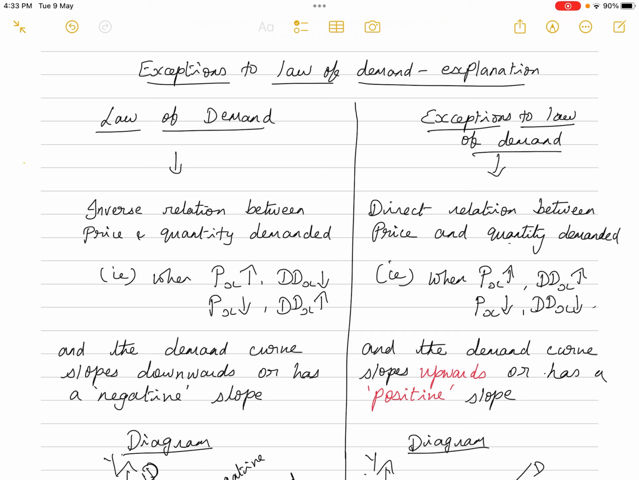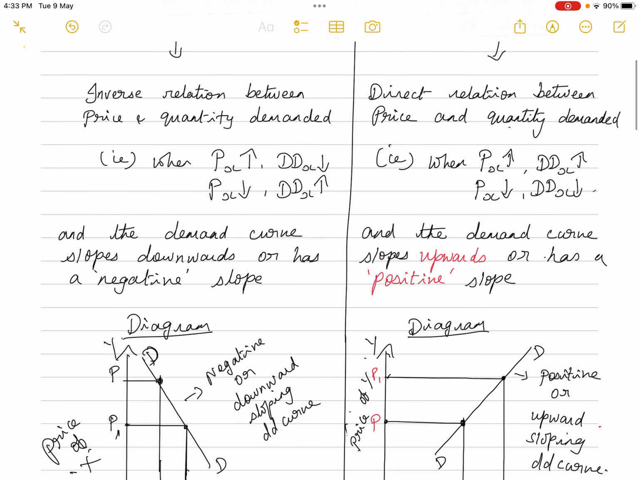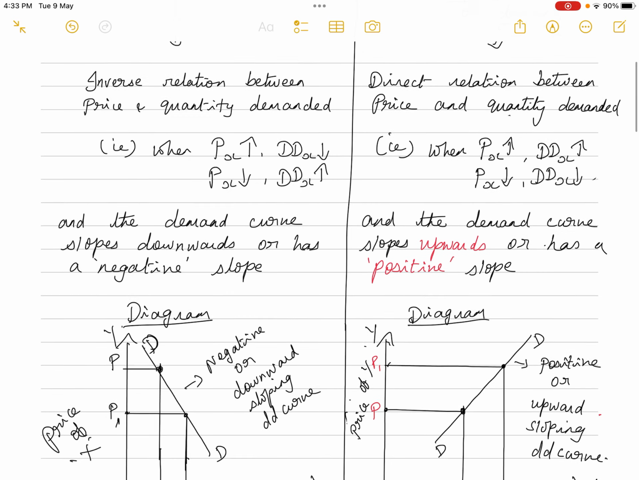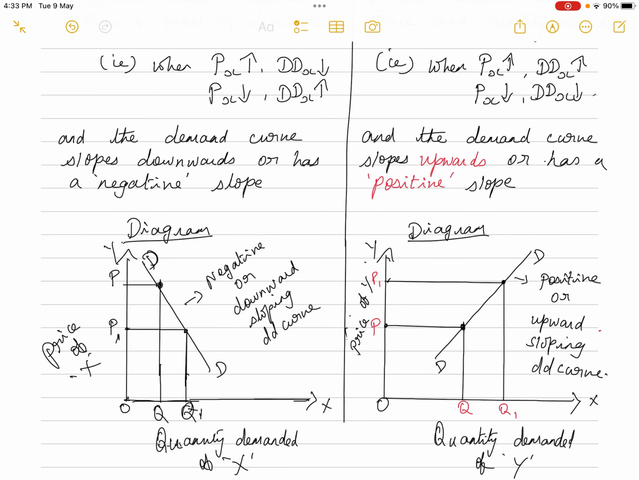They are all the exceptions to the law of demand, or you can call them the limitations to the law of demand. That is, when the price of X increases, instead of decreasing, the demand for X will increase. When the price of X decreases, then the demand for X will also decrease, and in all these cases the demand curve slopes upward, or it will have a positive slope. In these cases there will be a direct relation between price and quantity demanded.